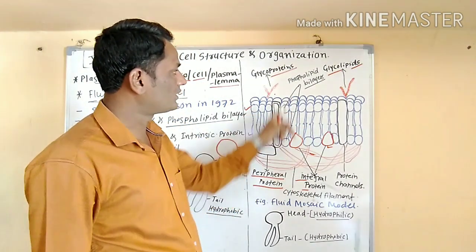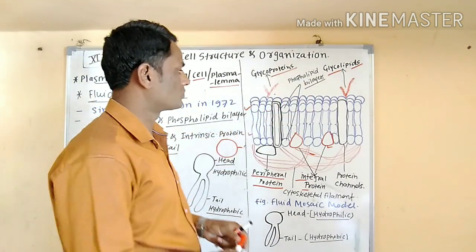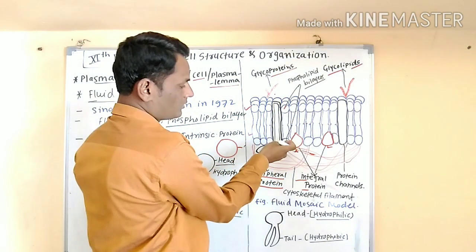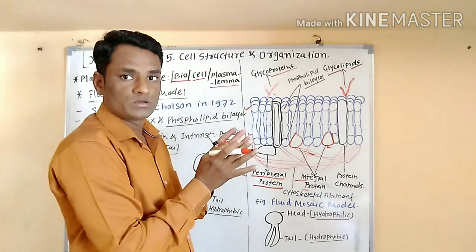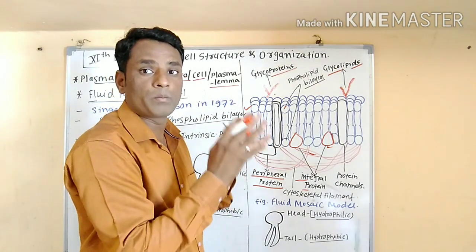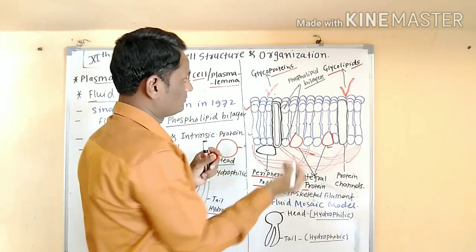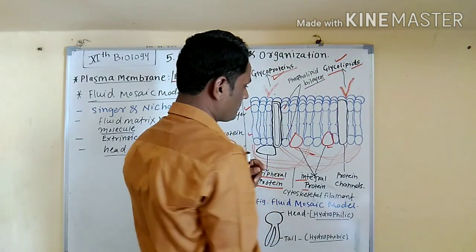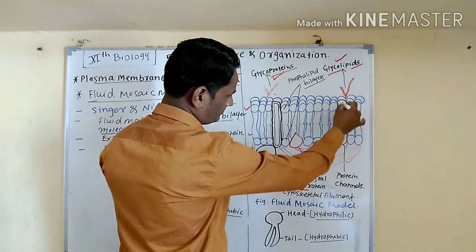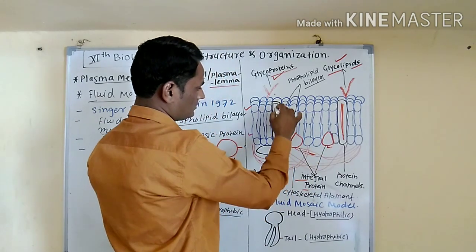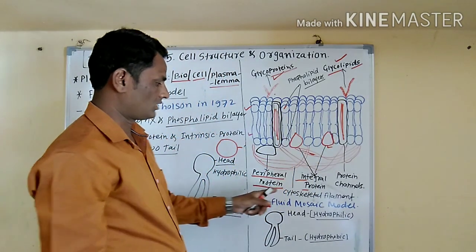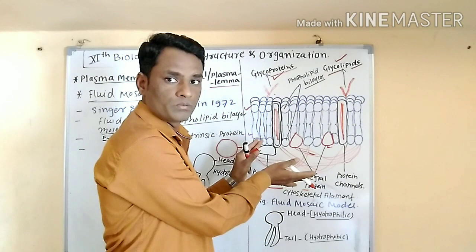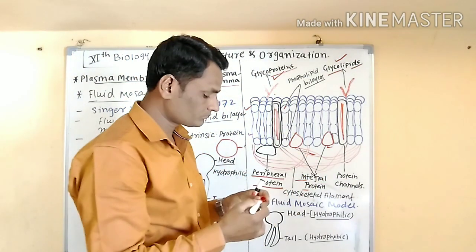The fluid mosaic model consists of phospholipid bilayer molecules. This is one molecule of phospholipid, another molecule of phospholipid. That's why these molecules are known as a phospholipid bilayer. Bi means two layers of molecules. Chains of glycoproteins, and here the chain is a glycolipid. This is a protein channel present in the inner region. And these are cytoskeleton filaments present in the lower region of the fluid mosaic model.